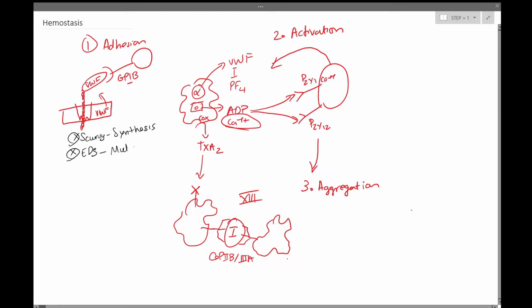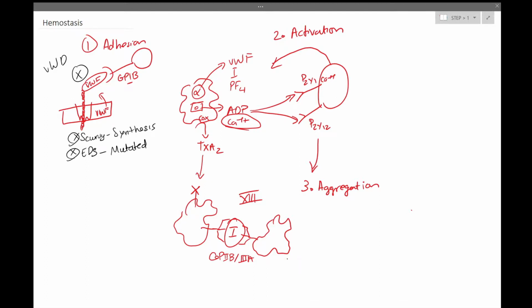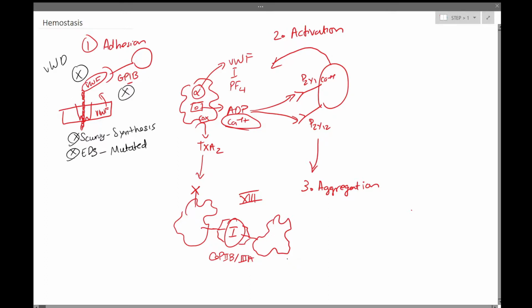Next, we have issues with von Willebrand's factor, such as von Willebrand's disease, the most common disorder where a patient couldn't clot. This could be either due to a deficiency of the factor or mutations in the factor. They all are subclasses of von Willebrand's disease. Lastly, the GP1B itself could be mutated, and this is called Bernard-Soulier syndrome. In this case, the platelet is not able to recognize and bind to this complex that it normally would.